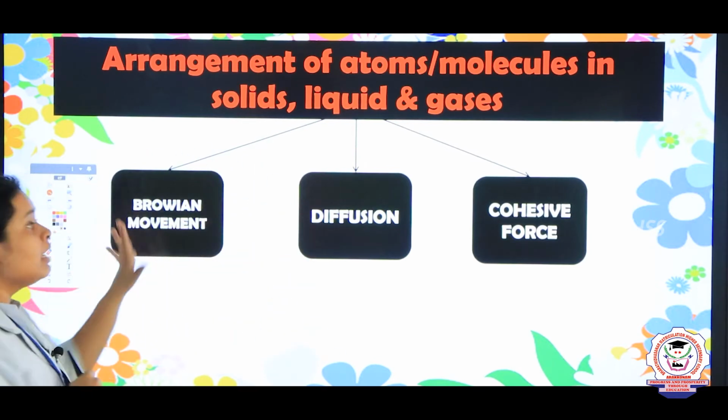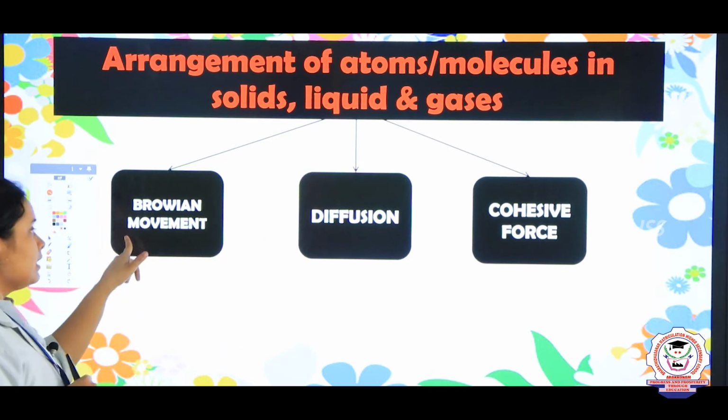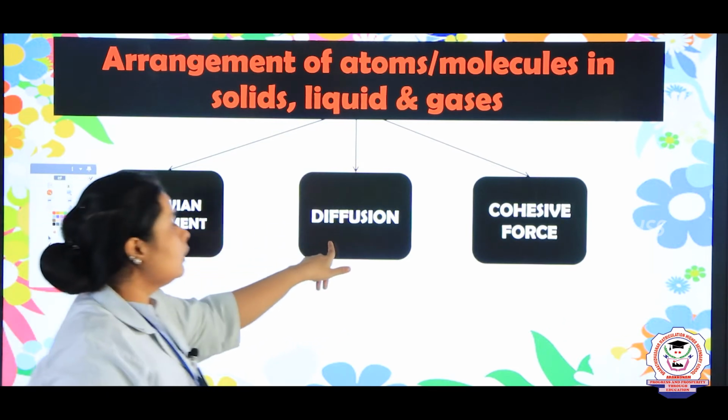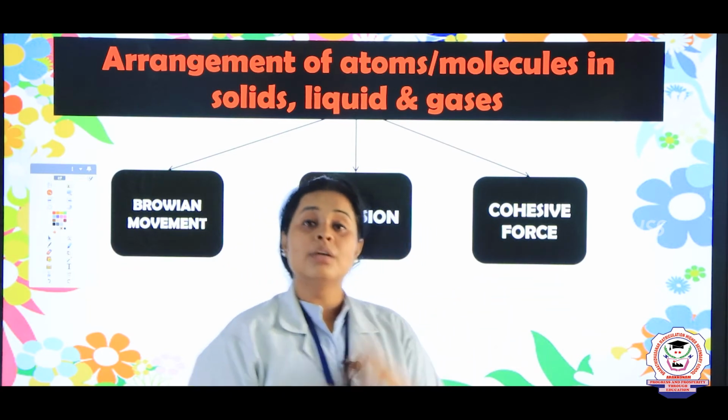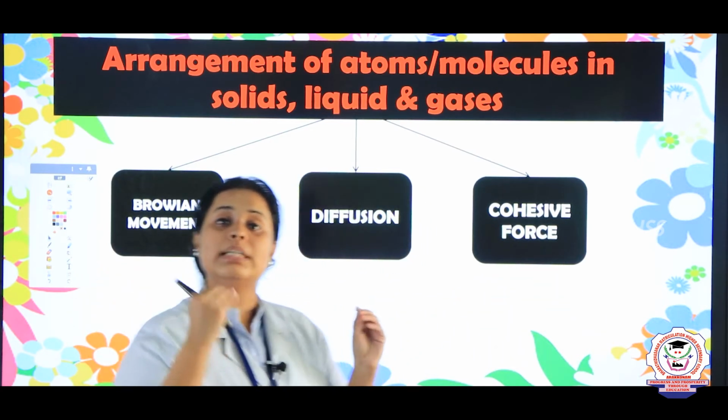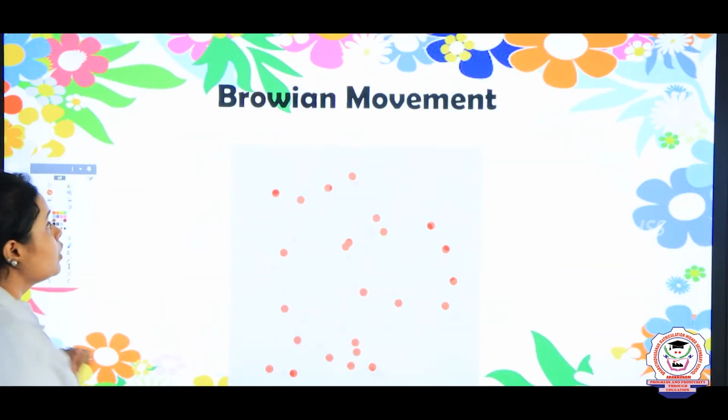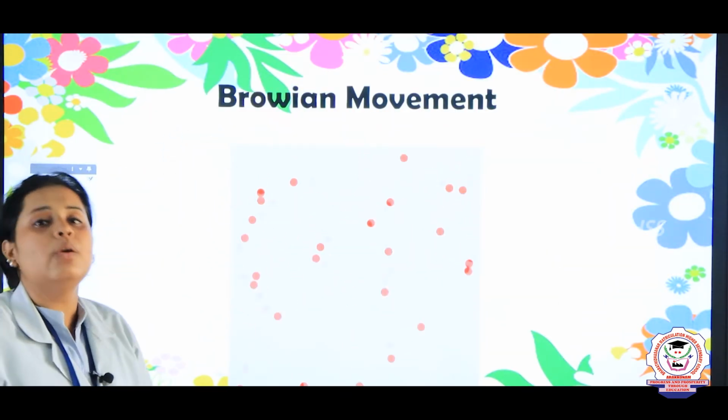So children, there are 3 ways. One is the Brownian movement, another is the diffusion movement, and the last one is cohesive forces. So now let us see in detail what these 3 things mean. First let us talk about the Brownian movement.